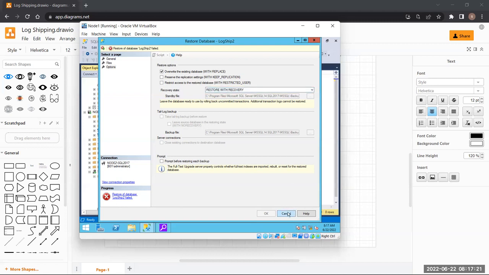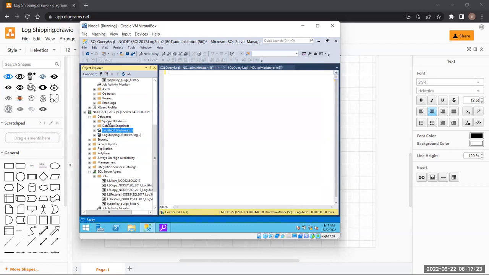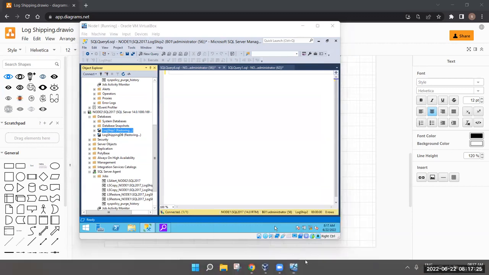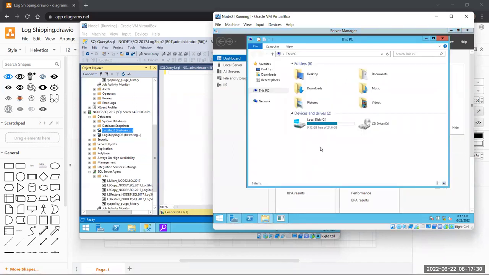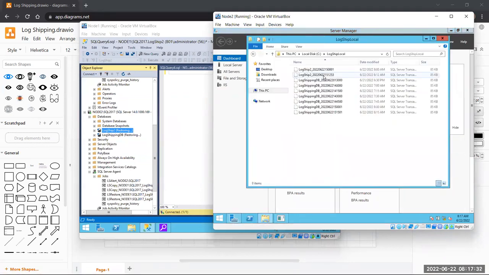So let me close this for a while. Let me go to Node 2. Let me go to this folder. We have two backups in here. This is the current backup, right?